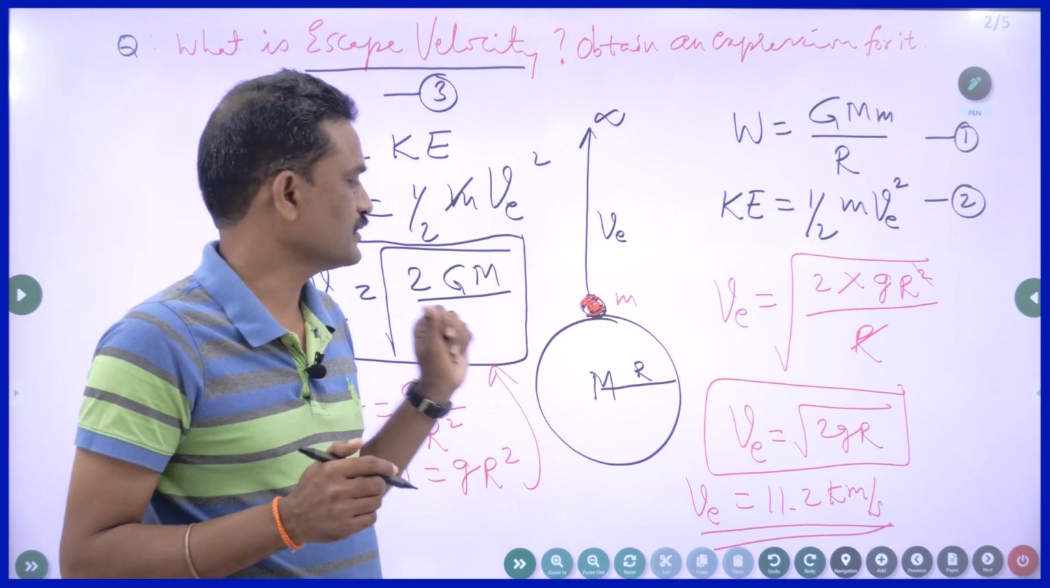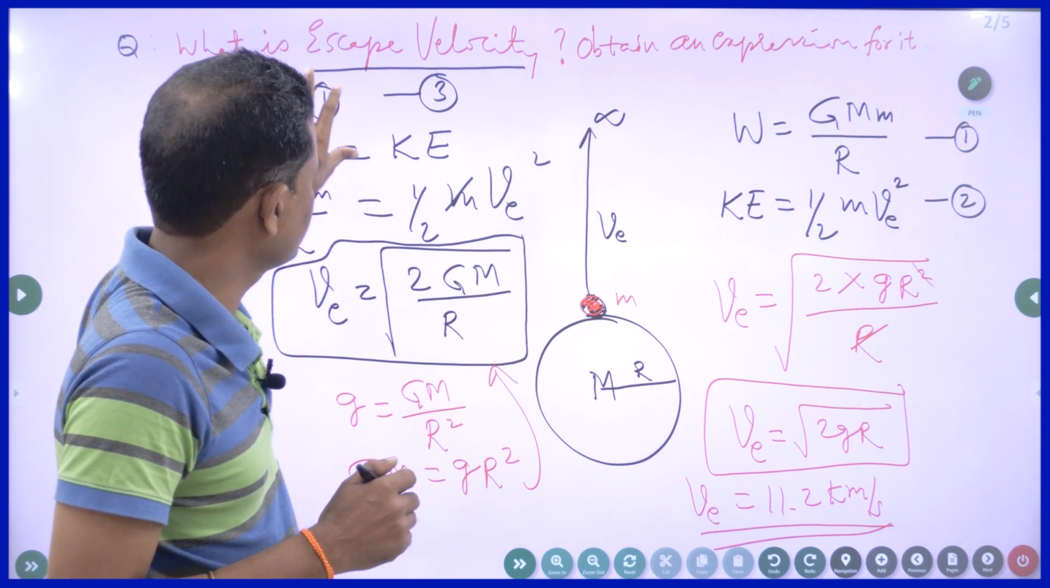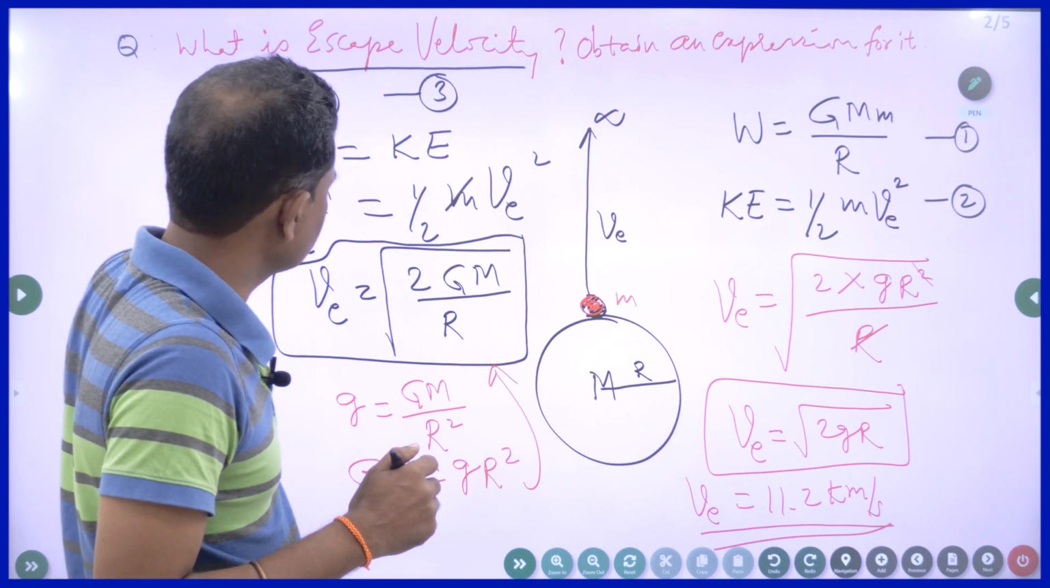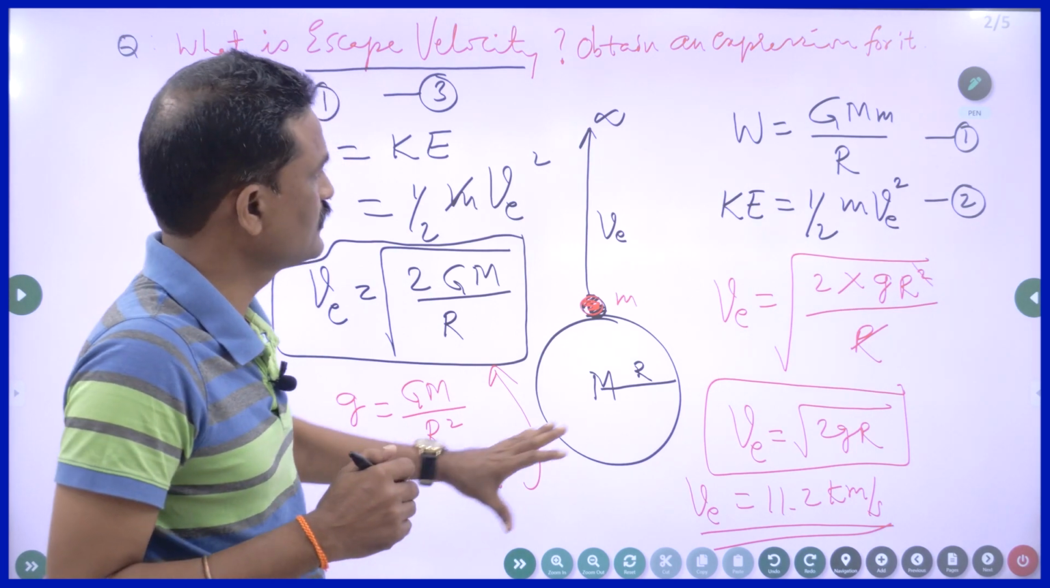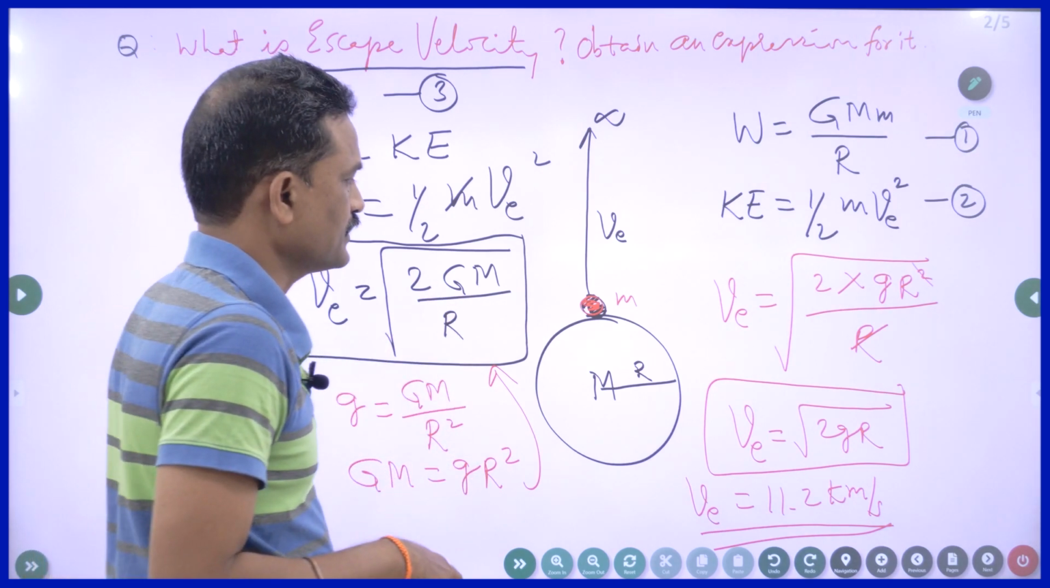Is this clear? Right. So this is about escape velocity, very, very important. Write the definition and derive this part in 3 to 4 steps. You will get 4 marks. Is this clear? Right.